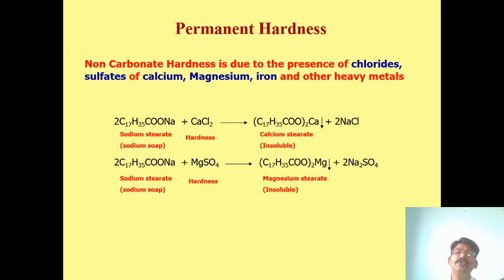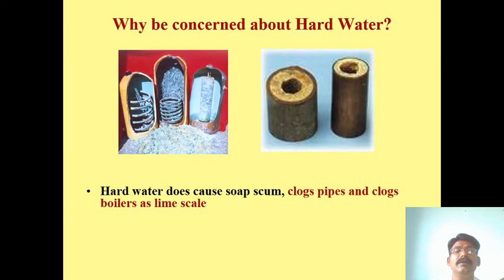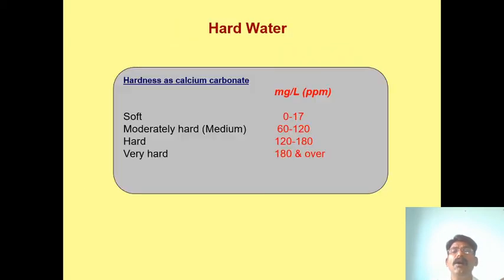So how can you measure this hardness, hard water or soft water? The hardness is expressed as calcium carbonate. For example, soft water is 0 to 60 ppm, moderate is 60 to 120, hard water is 120 to 180, and very hard is 180 and above.